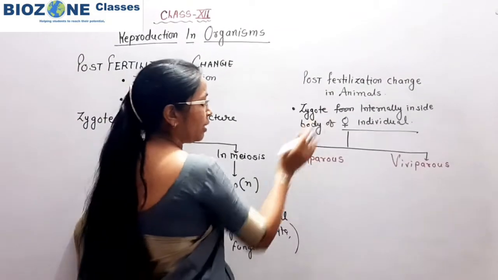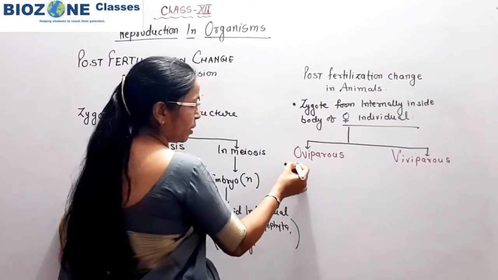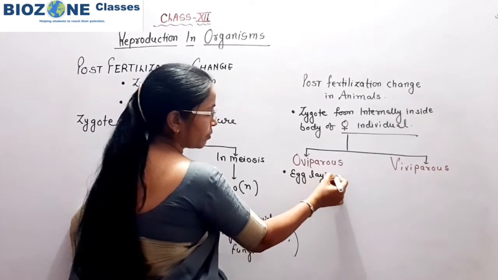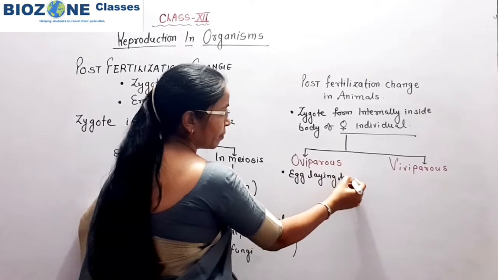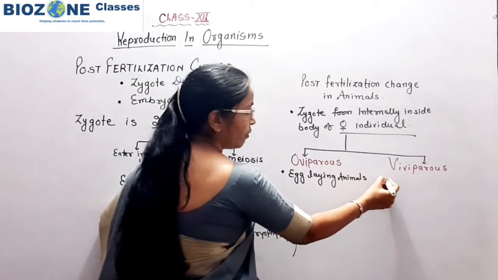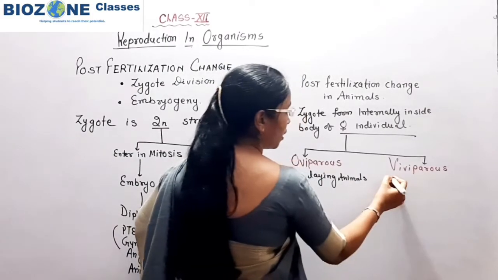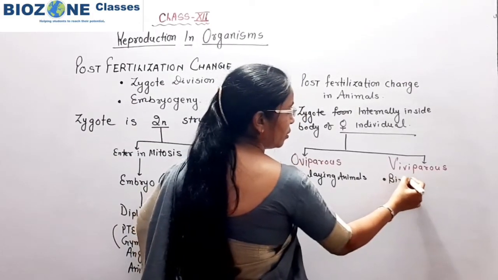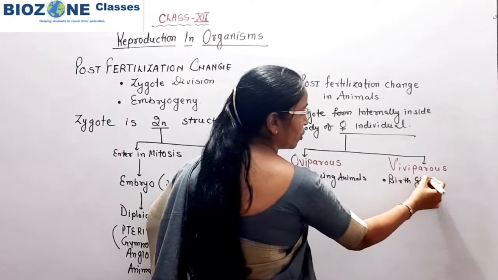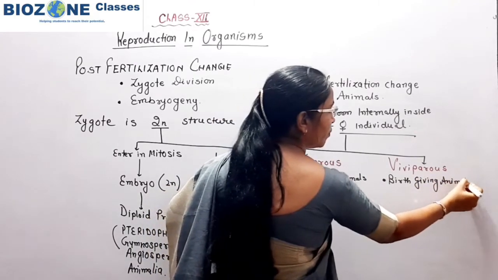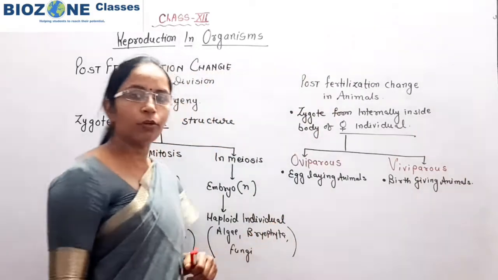So you remember oviparous means egg laying animals, and viviparous are generally birth giving animals. First thing you remember.